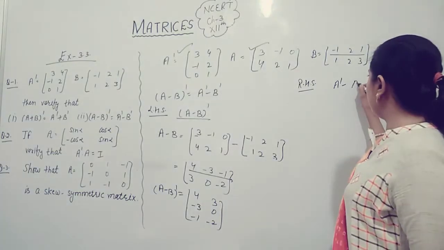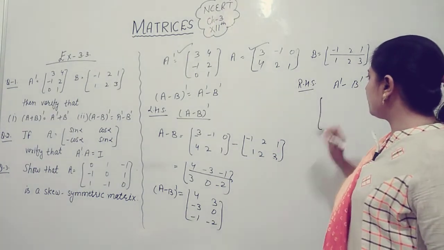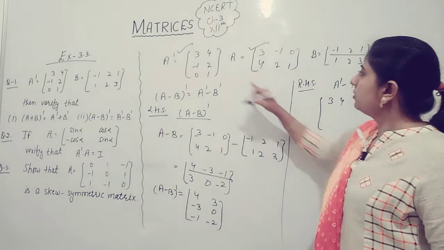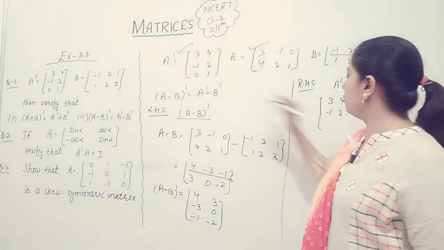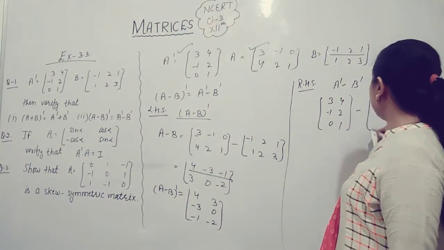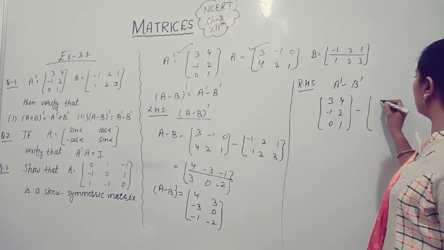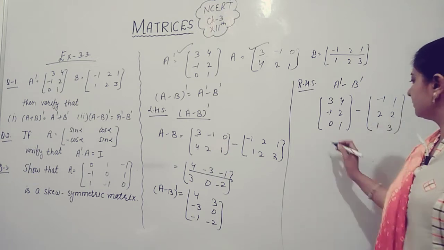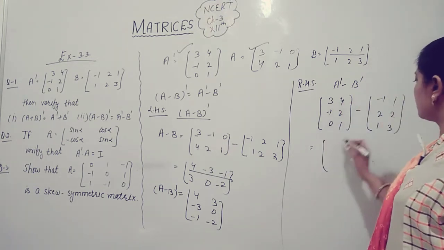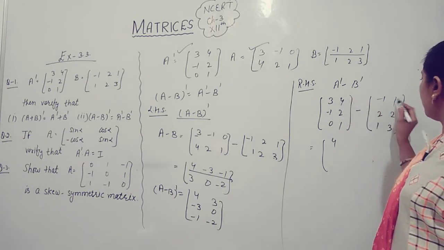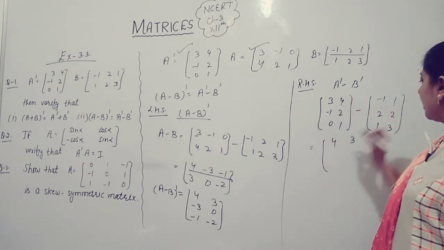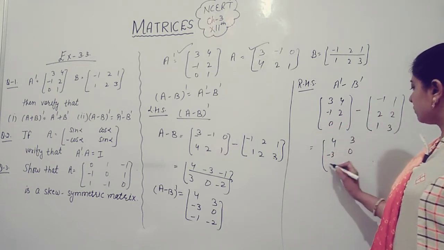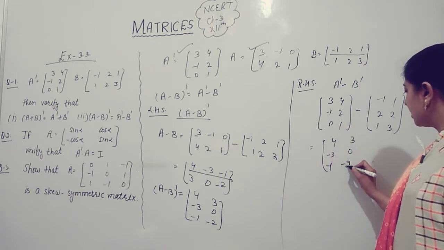Transpose of A minus transpose of B, and the transpose of A is given, 3 4 minus 1 2 0 1. Negative time transpose of B, which is equal to minus 1 2 1 1 2 3. Now we solve 3 plus 1 is equal to 4. 4 minus 1 is 3, minus 1 minus 2 is minus 3. 2 minus 2 is equal to 0. 0 minus 1 is minus 1. 1 minus 3 is minus 2.